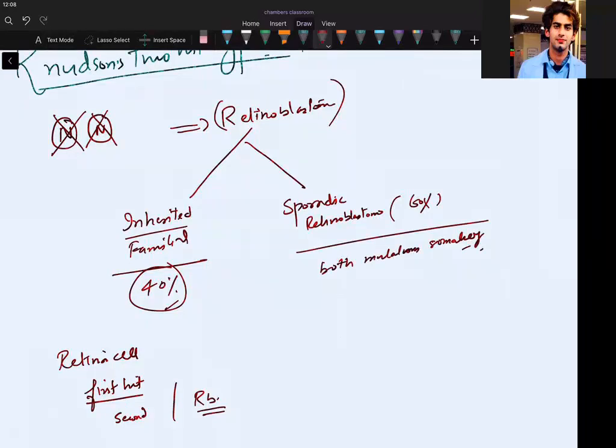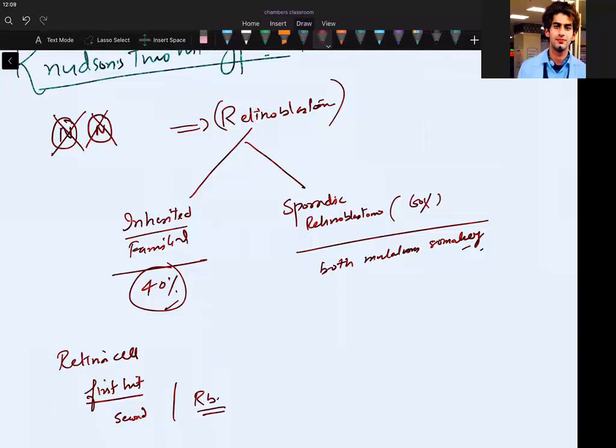So in sporadic, if I ask what is sporadic, you will say, sir, both your normal retinoblastoma alleles have been lost by somatic mutation. But if I say familial case, you will say, sir, one is normal, one is already hit. Okay, that was having that. Then now if I give it a spontaneous somatic mutation, then you will be able to see that.